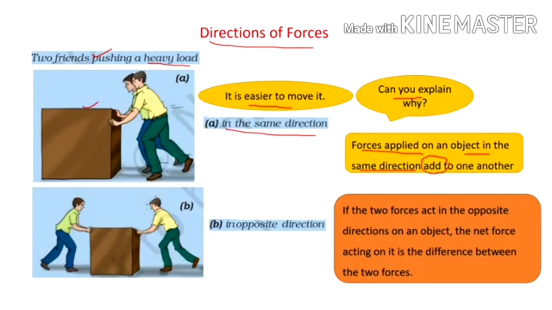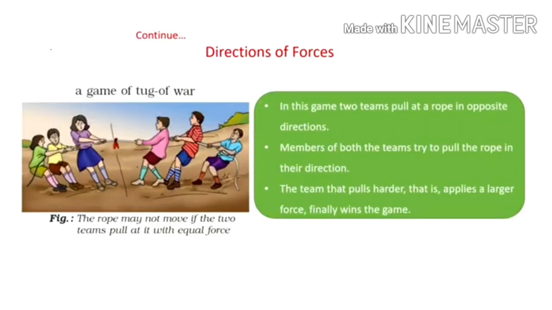When they are pushing it in the same direction, the forces applied on the object in the same direction add to one another. And if it is done in opposite directions, then for the two forces acting in opposite directions on an object, the net force will be the difference between the two forces. Is it okay with all of you?